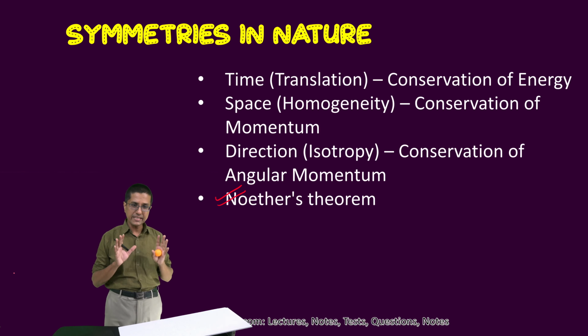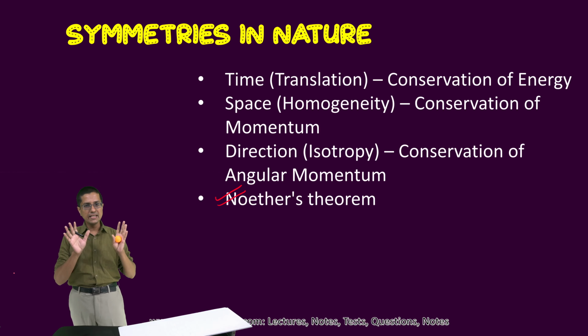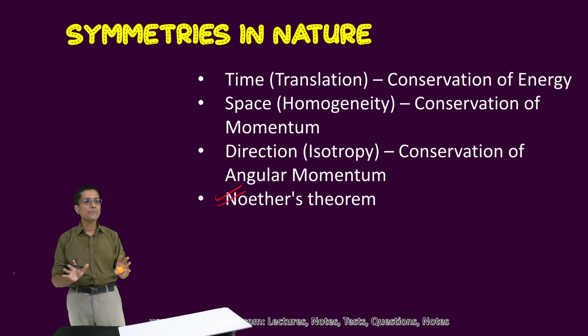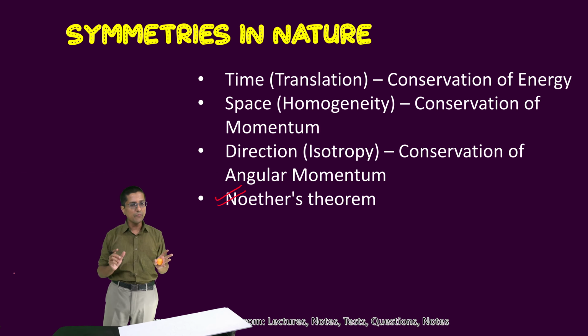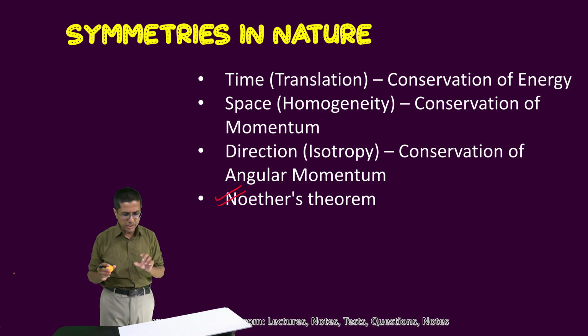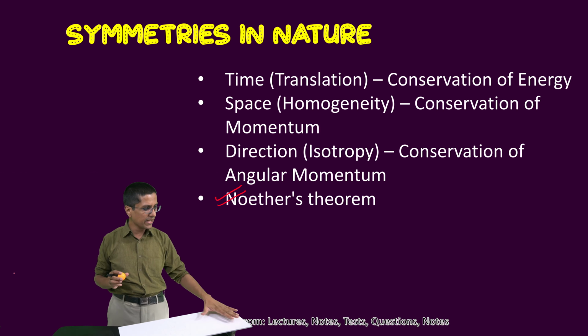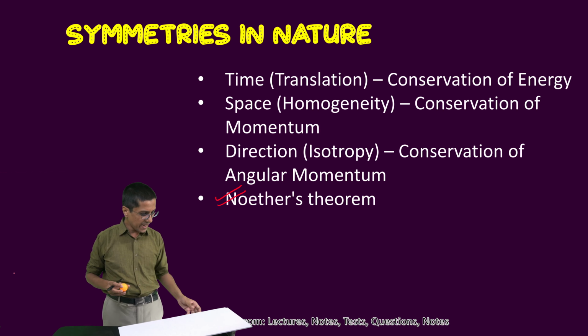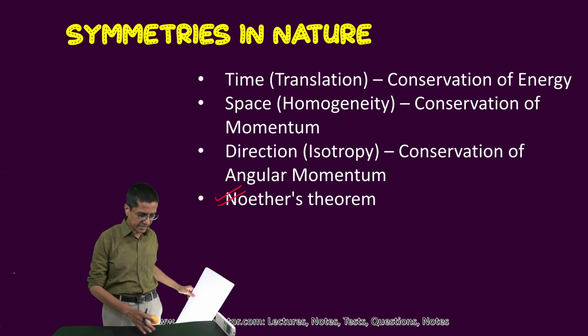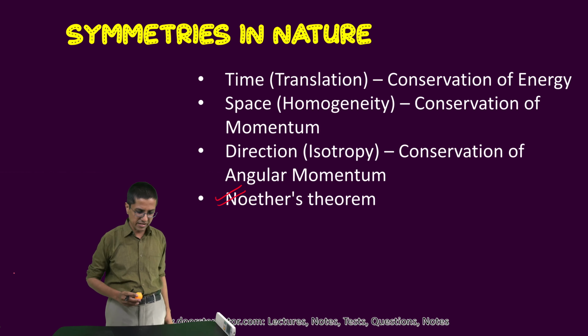So it is said, just assume this, that the momentum is conserved because space is homogeneous. What does it mean by space being homogeneous? Think about it this way. I have an inclined plane here. And if I remove this inclined plane, this is really a flat surface.